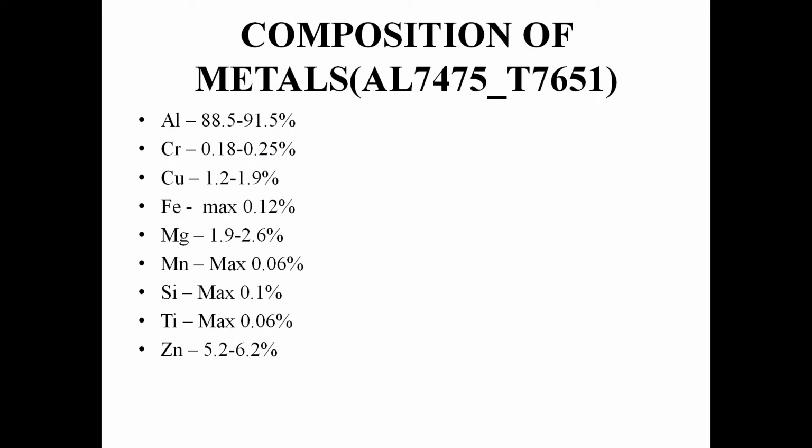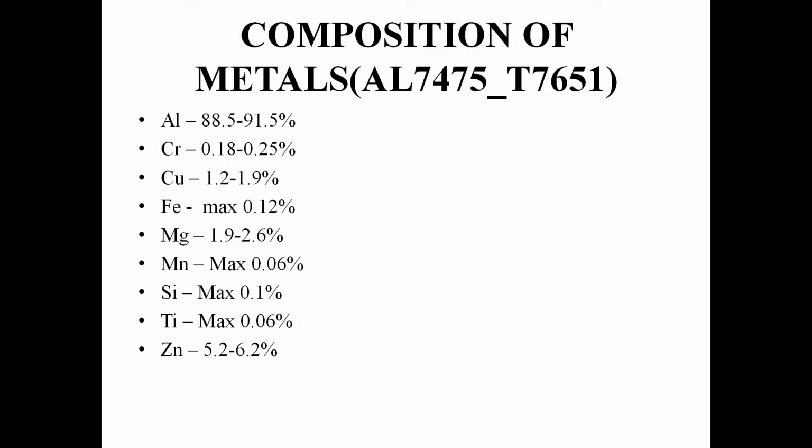Let us discuss the analysis part, how we analyzed and chose this material as suitable. Before, we showed the composition of the material: AL7475 is the aluminum grade, and it is not only aluminum that is present in this material. To increase the strength of the aluminum, non-ferrous metals of similar composition are also added.